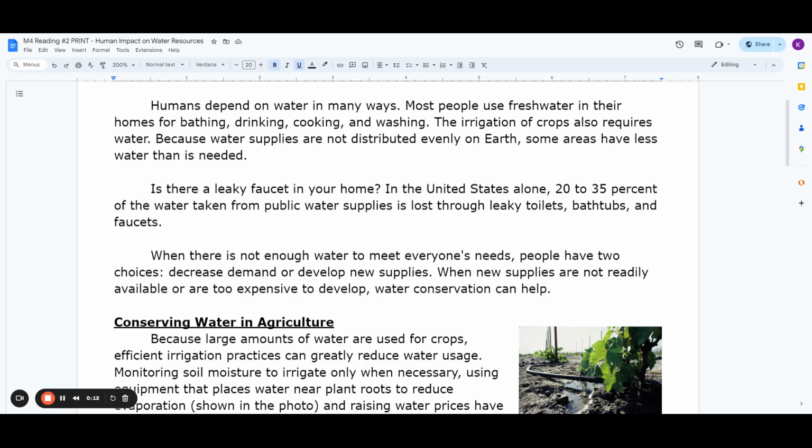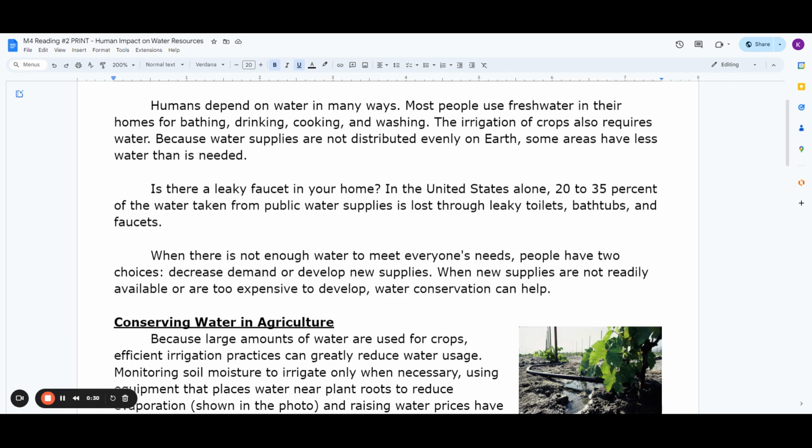Humans depend on water in many ways. Most people use fresh water in their homes for bathing, drinking, cooking, and washing. The irrigation of crops also requires water. Because water supplies are not distributed evenly on Earth, some areas have less water than is needed.